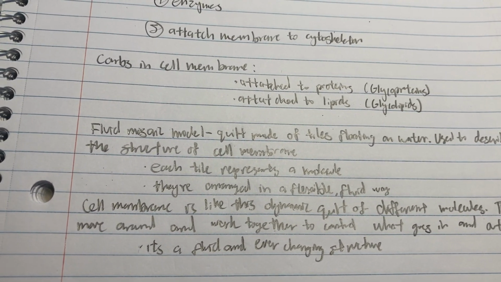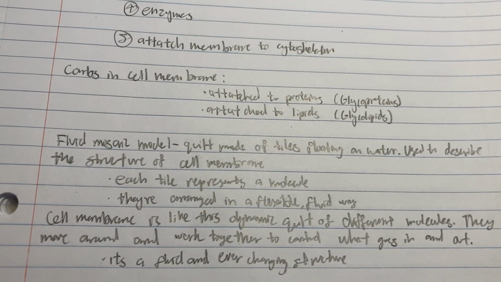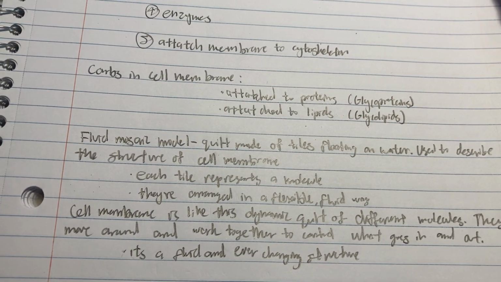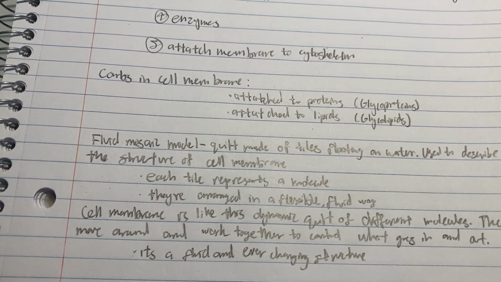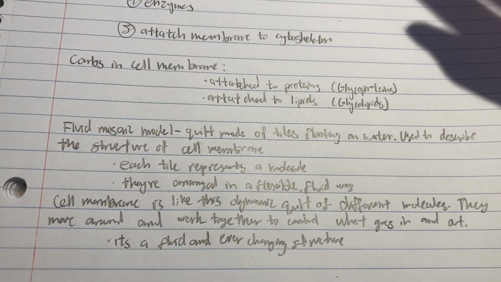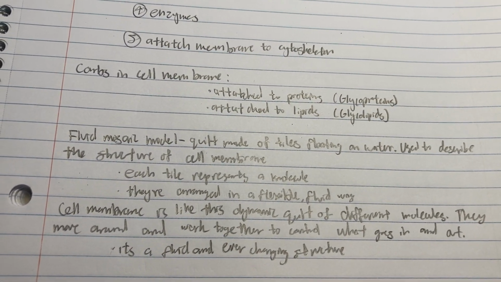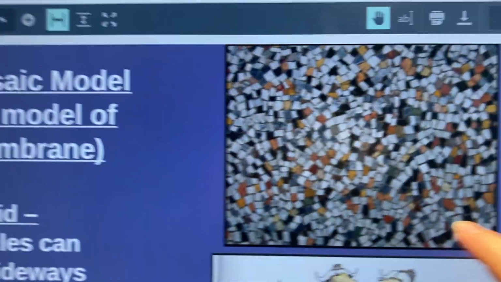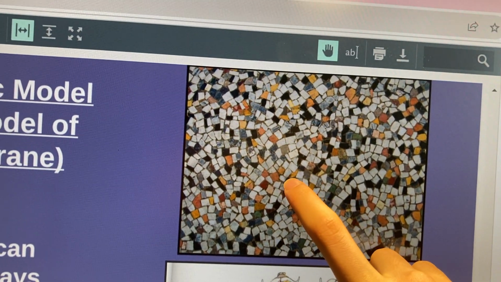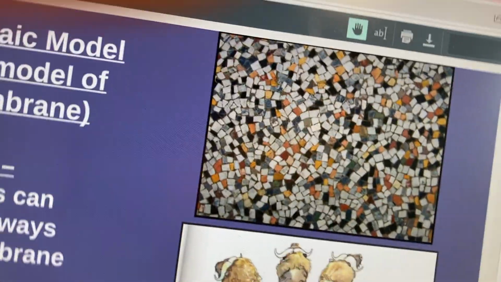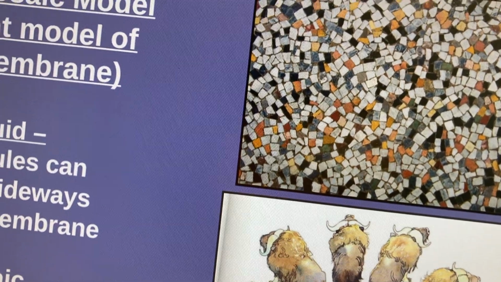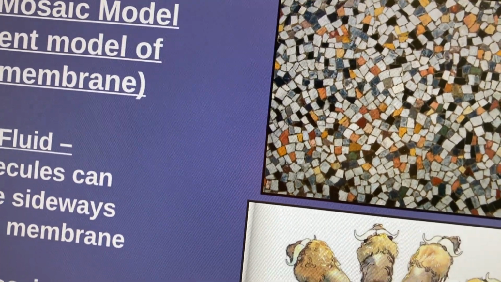Basically it's a model that represents the cell membrane. Each tile is a molecule and they're all floating on water, arranged in this very flexible and fluid way. They compare the cell membrane to this because it's fluid and an ever-changing structure. Over here, this is all floating on water, and each tile represents a molecule, arranged in this really flexible way. The cell membrane is like this dynamic quilt of different molecules, and they can move around and work to control what goes in and what goes out.